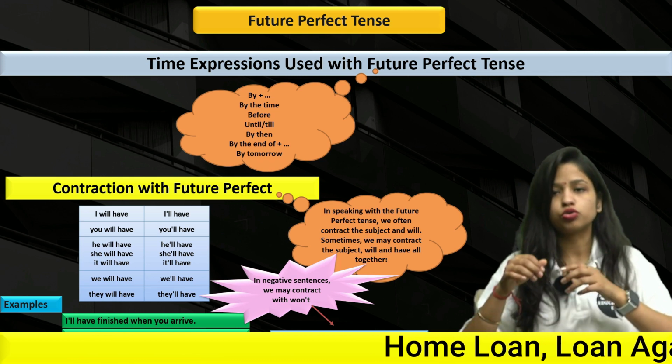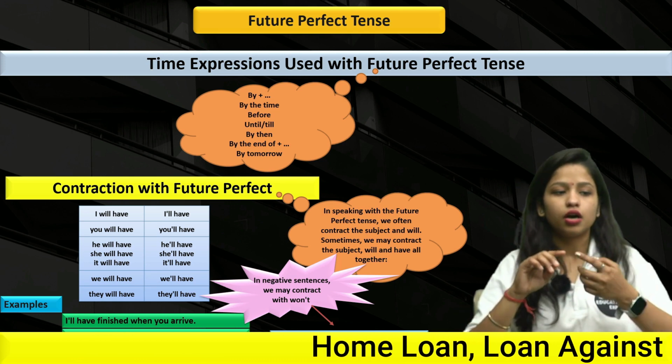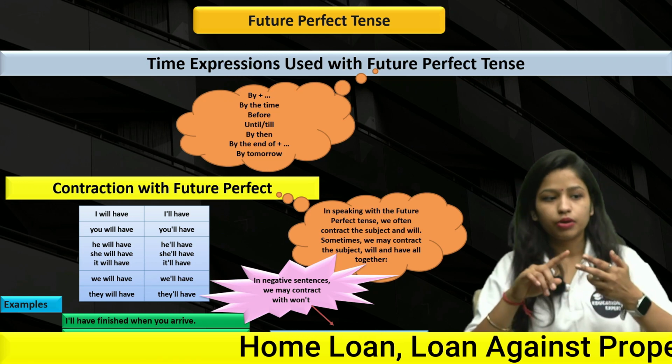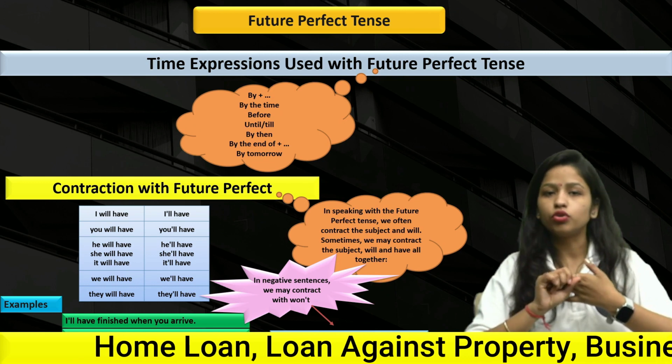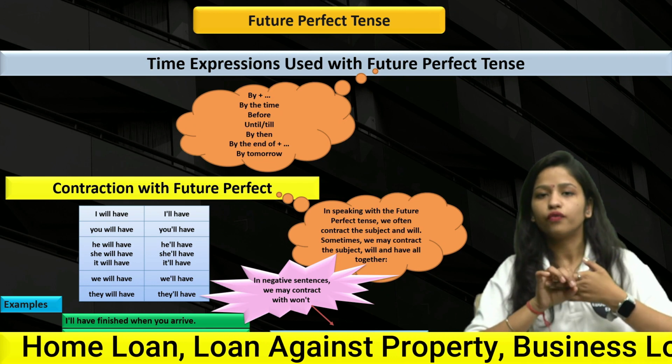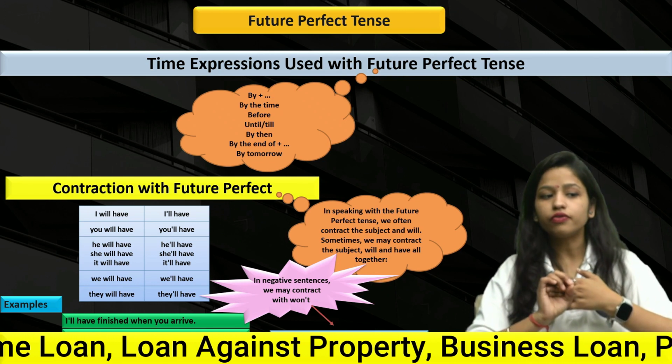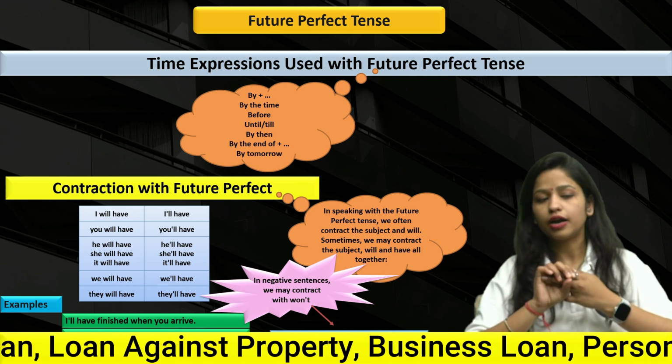Right? Next up we have Anthony won't have arrived by then, or they won't have finished the car tomorrow. So in the last sentence we have contracted will plus not plus have, and it becomes won't have. Yes, they won't have finished the car tomorrow.